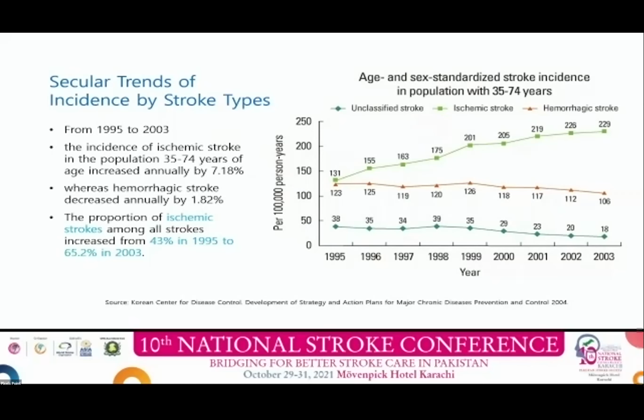Whereas hemorrhagic stroke decreased annually by 1.82%. The proportion of ischemic stroke increased from 43% in 1995 to 65% in 2003.